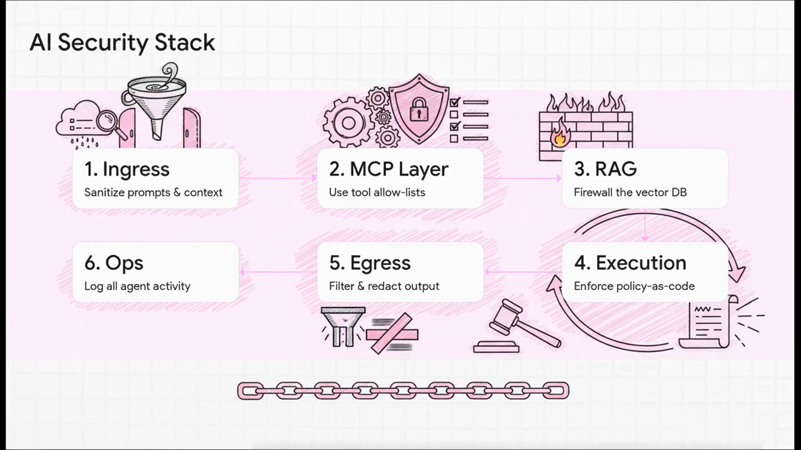You start at the front door, the ingress, by sanitizing all incoming prompts. Then you secure the MCP layer with strict allow lists for tools. You put a firewall around your knowledge base, your RAG system. At the execution layer, you enforce policies like a hawk. At the output, or egress, you filter and redact anything sensitive going out. And finally, in ops, you log everything. Every layer backs up the others.